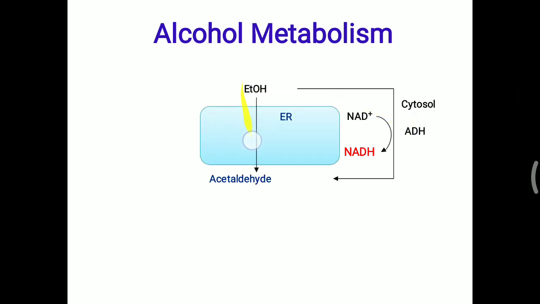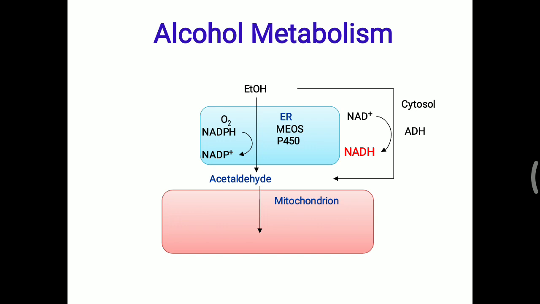The same acetaldehyde formation from ethanol is also possible in the endoplasmic reticulum. But in the endoplasmic reticulum, another enzyme, the microsomal ethanol oxidizing system, in the presence of oxygen, cytochrome P450 and NADPH, can also convert ethanol to acetaldehyde. So ethanol to acetaldehyde occurs by two reactions, either with alcohol dehydrogenase or with the microsomal ethanol oxidizing system, called MEOS, in the endoplasmic reticulum.